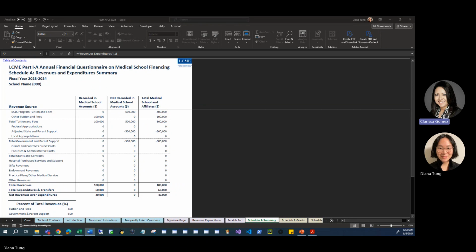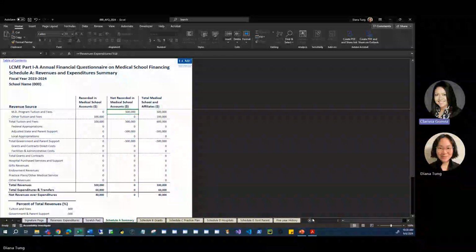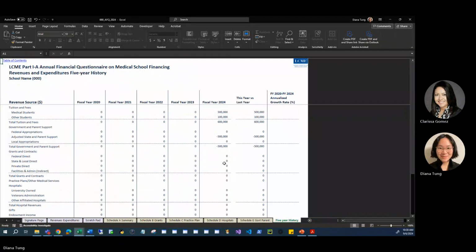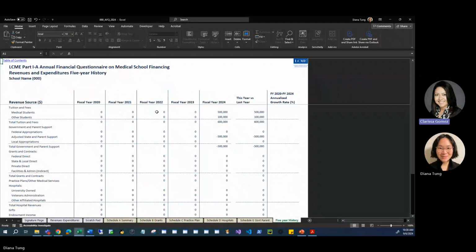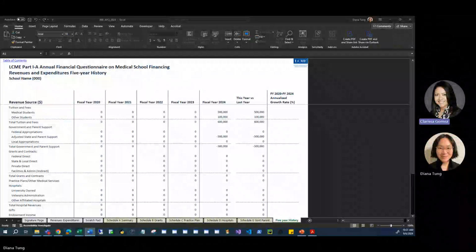Data are also reflected in the 5-year history worksheet. Data we entered in the Revenues Expenditures worksheet is reflected in the column labeled Fiscal Year 2024. If this is the first year your school has completed the AFQ, you will not have anything in the prior year columns. A year from now, you will see 2 years of data. And if your school is not a new school, the 5-year history worksheet will display data from previous years, reflecting the data that we have on file for the past 5 years for your medical school.